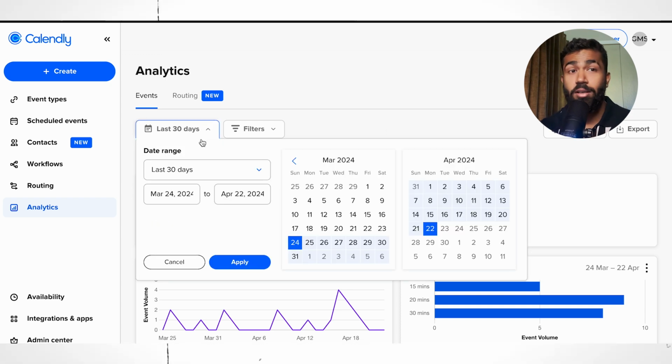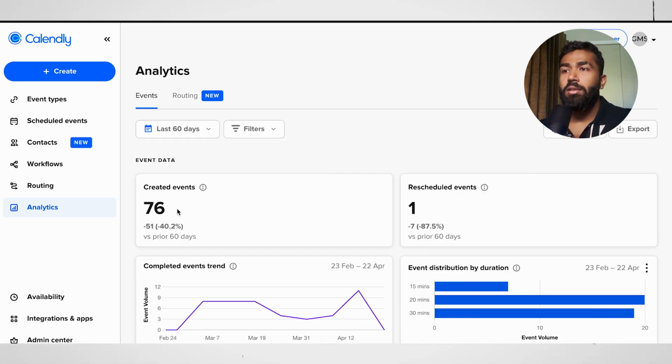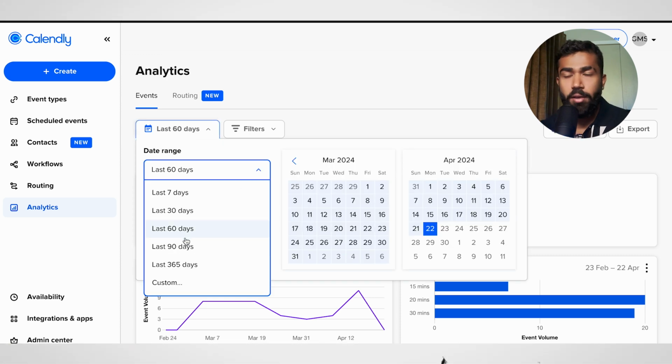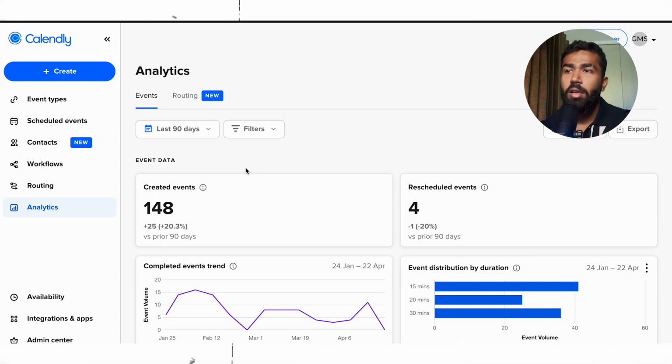Let's go to first last 60 days. Let's see how many appointments we booked. Let's apply it. Alright, so in the last 60 days we had close to around 76 appointments booked on our calendar. So we were averaging, in the last 2 months, somewhere around 9 to 15 appointments every single day. Alright, let's go to 90 days, last 90 days. You guys can see here we have booked close to around 150 appointments in the last 90 days, right?